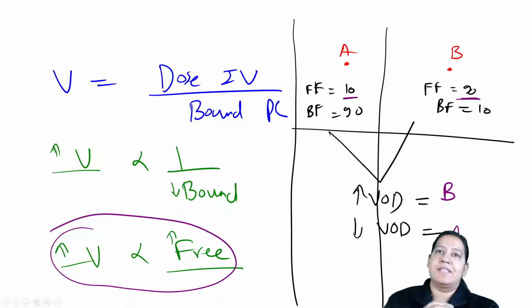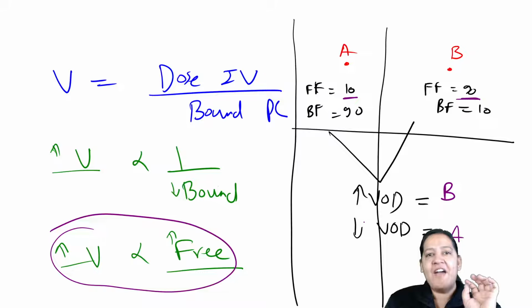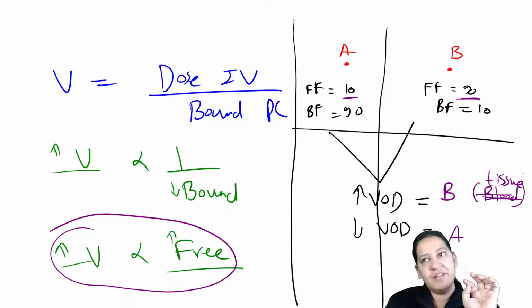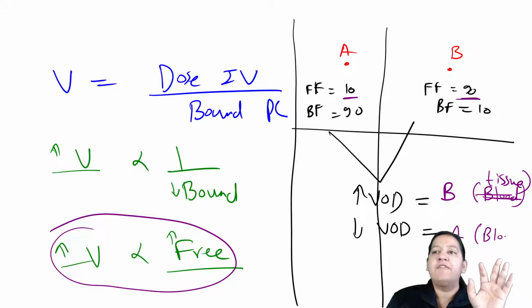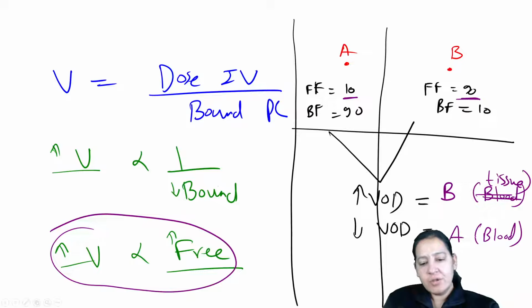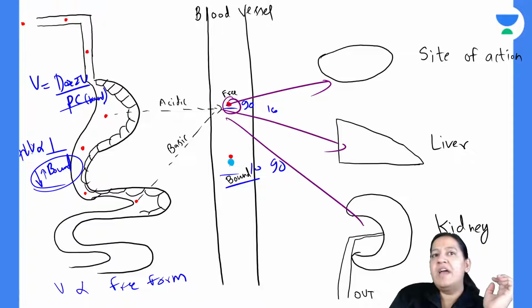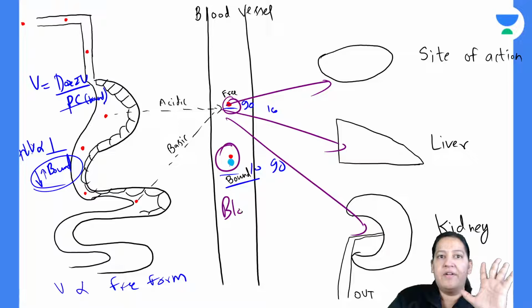Now listen to the next concept. Drug B will have more volume of distribution, so it will go more into the tissue. Here the free form is more, so it will enter the tissue, while the bound form will remain in the blood. You got the point? So there are two types of drugs now. The free form will go in the tissue, right? And the bound form will remain in the blood.